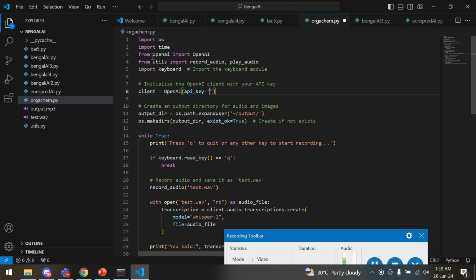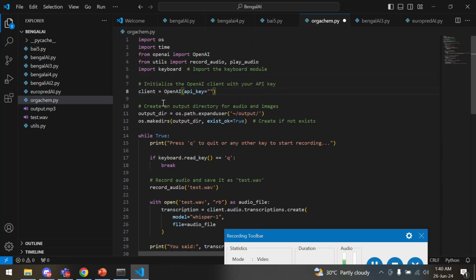You need to install the OpenAI library and utils, and also if you are not installing the keyboard library using the pip install keyboard command, your keyboard inputs will not work, because I am quitting this application by typing the letter Q on your keyboard and it stops the application. If I key in any other key, it would go on with the application itself.